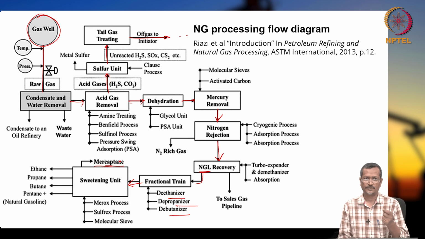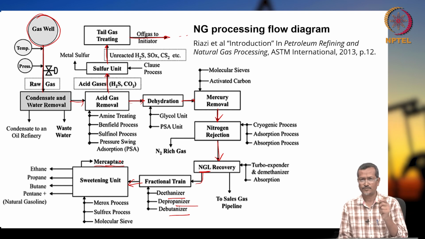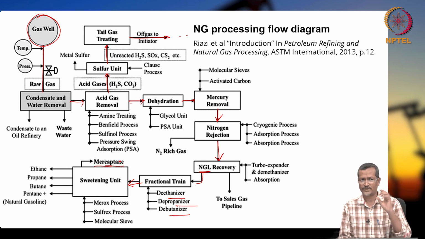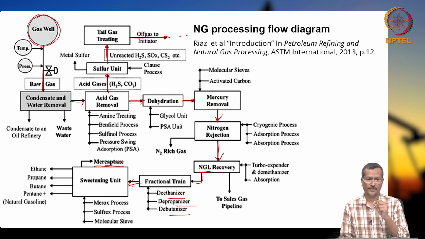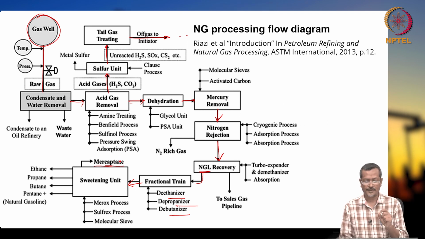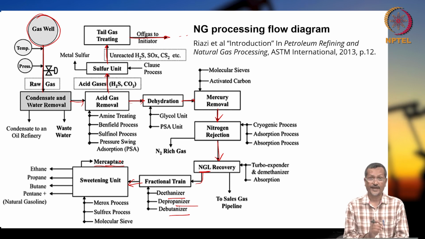So, what the companies do is they add a certain amount of mercaptans. That will give some pungent smell. So, if there is a small leakage, you get the smell and you can say, okay, there is a leakage. Okay. That is why the companies use mercaptan for increasing odor in the cylinder or gas.